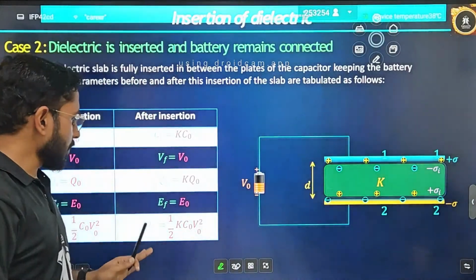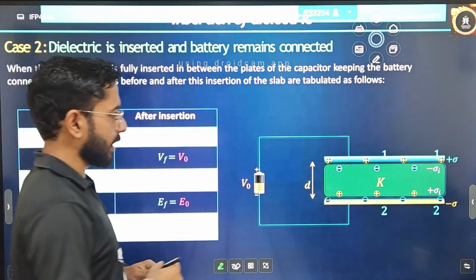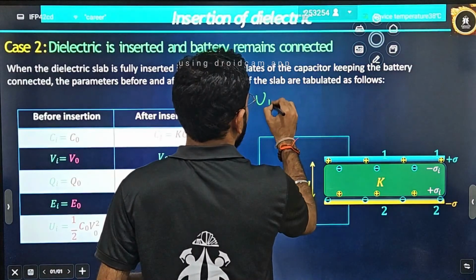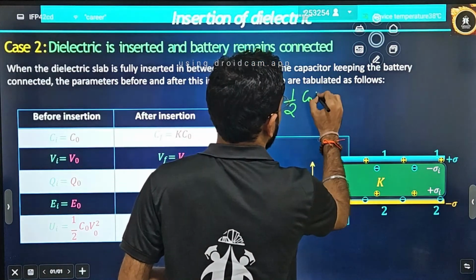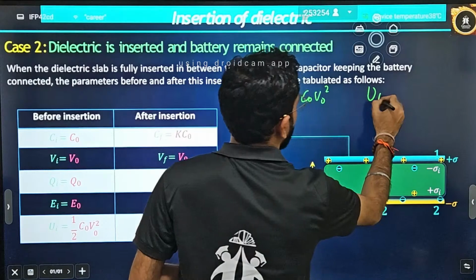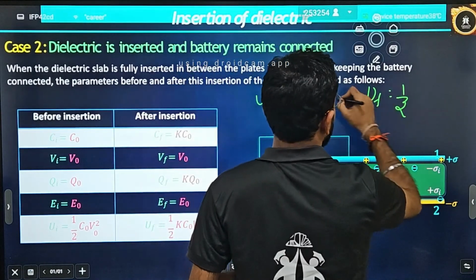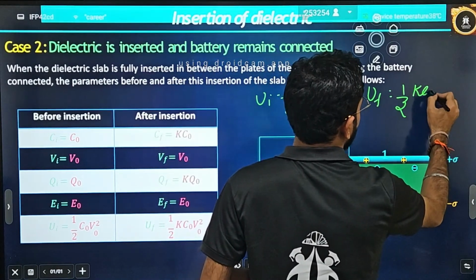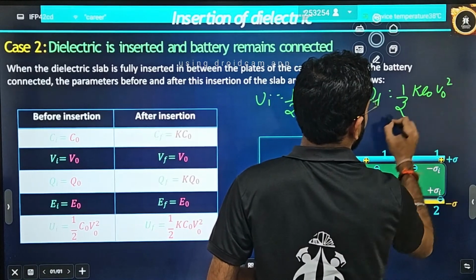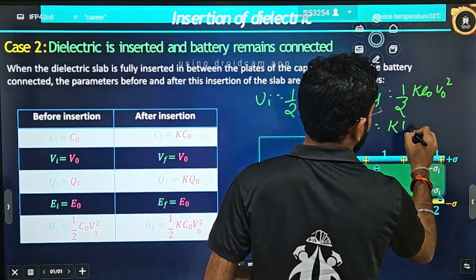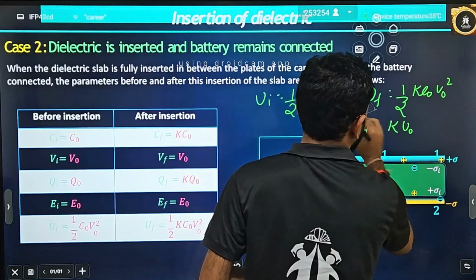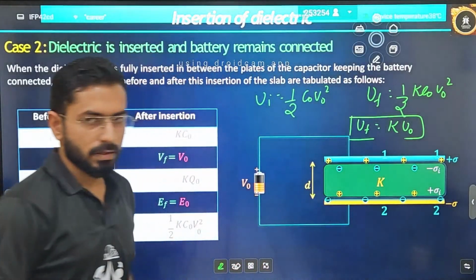Now, what will be happening with the energy? Let's understand energy also. Initially, the energy will be half C naught V naught square. Finally, when you write the energy, what will come? Because V naught square is going to be constant, the only change will be here: half C naught V naught square becomes K times of that. That is, the energy is going to be increasing in this case too.